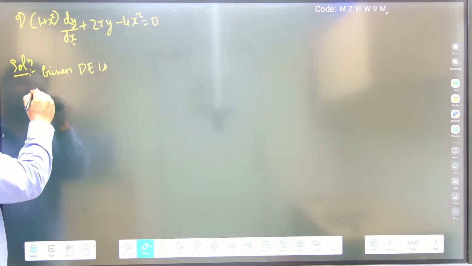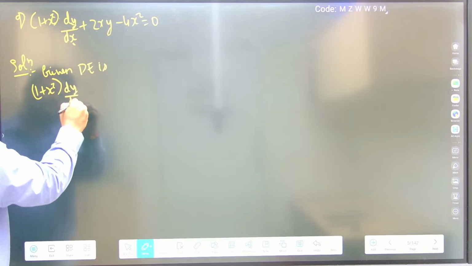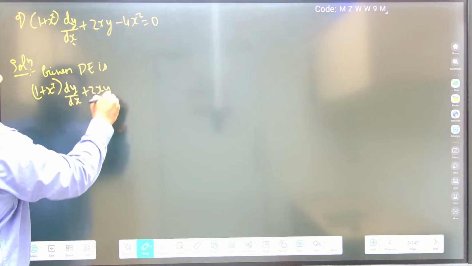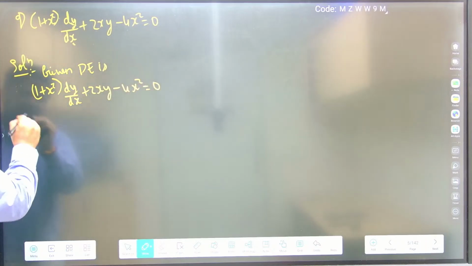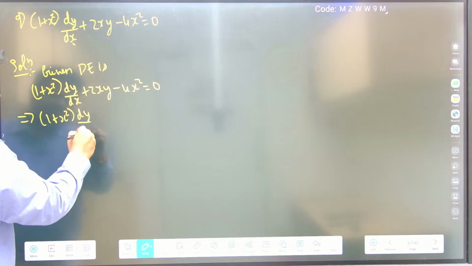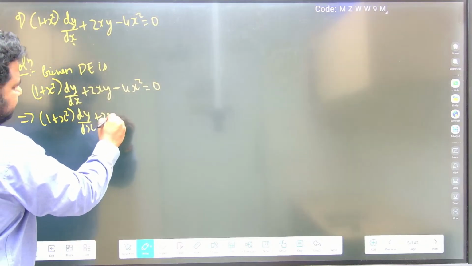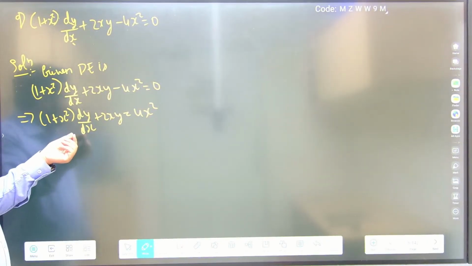1 plus x square into dy by dx plus 2xy minus 4x square is equal to 0. This implies I can write it as 1 plus x square into dy by dx plus 2xy is equal to 4x square. Let me write it like this. Now, 1 plus x square I have to eliminate because I want to make it a linear differential equation.